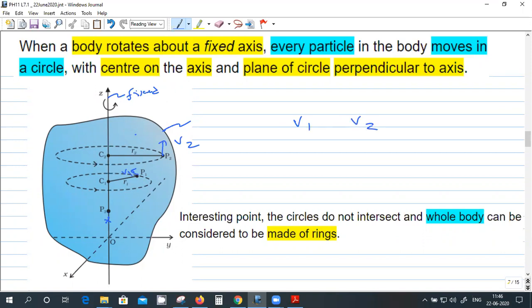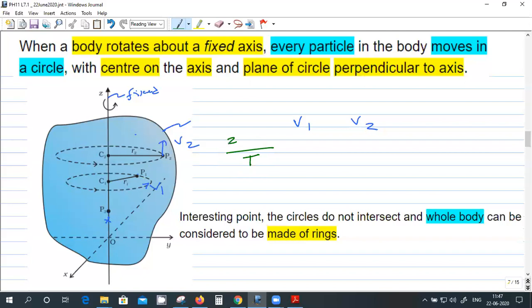Which one is more? Which one is less? v1 is for this particle p1, and this is v2. So which velocity will be more? See, the amount of time it takes to complete the circle is the same, capital T. And particle P1 has to cover 2 pi R1.